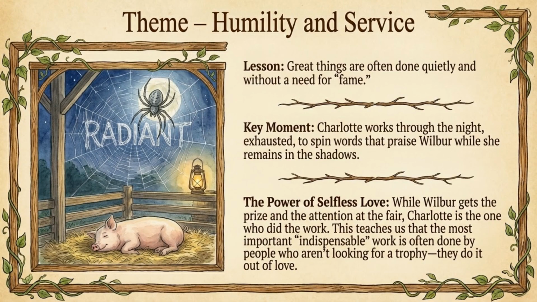Charlotte works through the night, exhausted, to spin words that praise Wilbur while she remains in the shadows. While Wilbur gets the prize and the attention at the fair, Charlotte is the one who did the work. This teaches us that the most important, indispensable work is often done by people who aren't looking for a trophy. They do it out of love. The lesson is great things are often done quietly and without a need for fame.